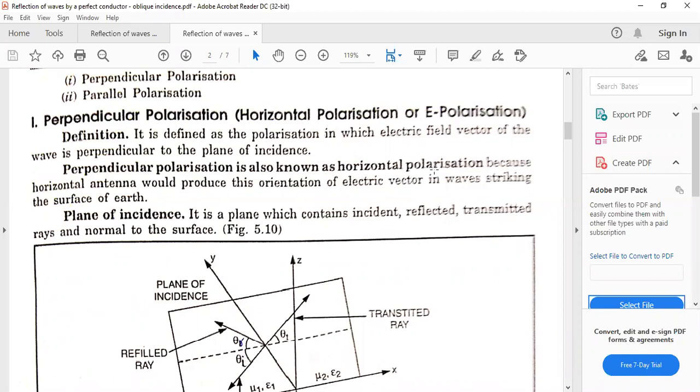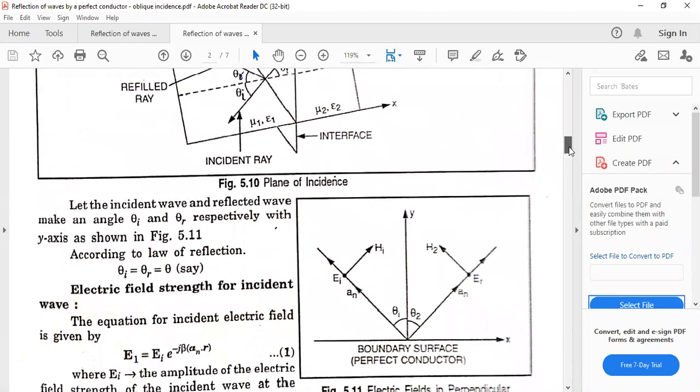It is also known as horizontal polarization because a horizontal antenna would produce this orientation of the electric field vector in waves striking the surface of the Earth. What is the plane of incidence? It is a plane which contains the incident, reflected, and transmitted rays and the normal to the surface. So these are some of the definitions.